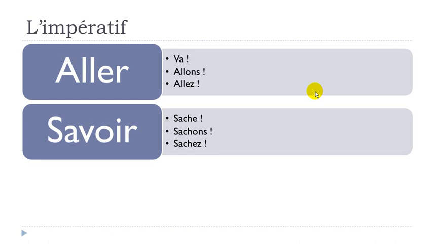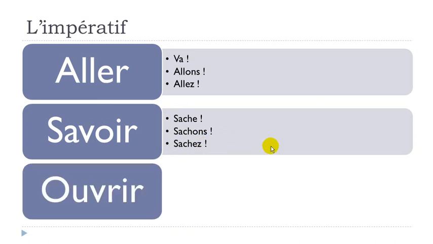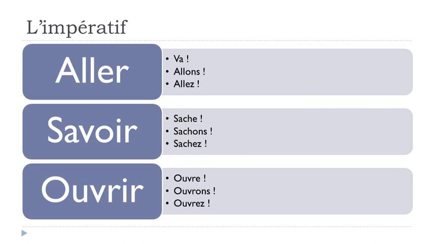Savoir will become sache, sachons, sachez. Ouvrir, ouvre, so the S goes away. Ouvrons, ouvrez. Okay, aller is to go, savoir to know, ouvrir to open.